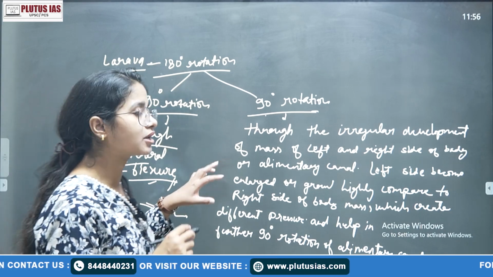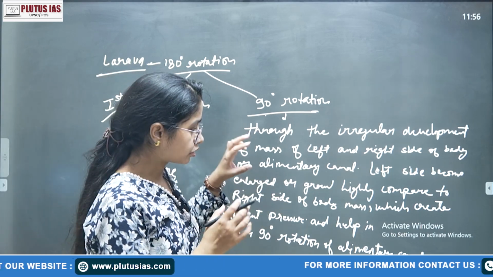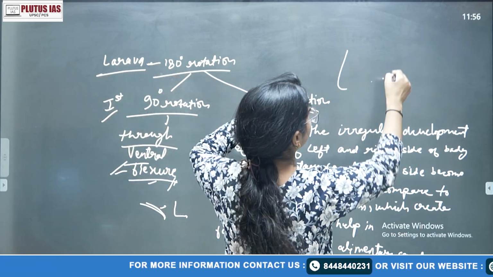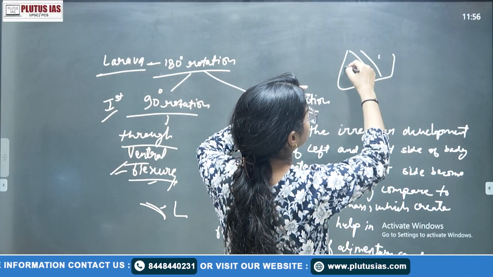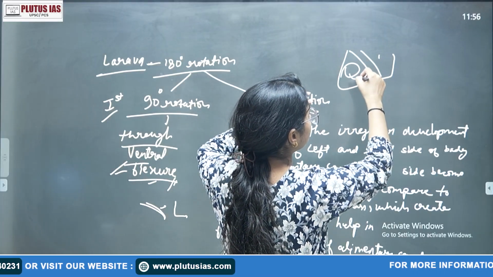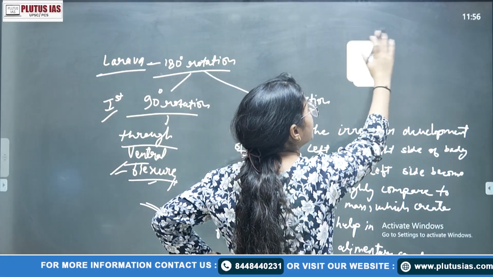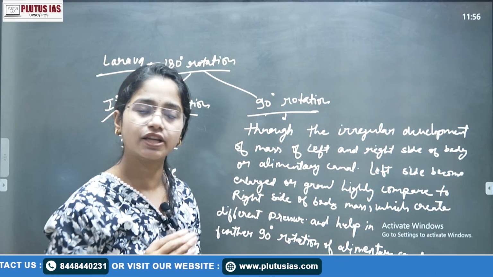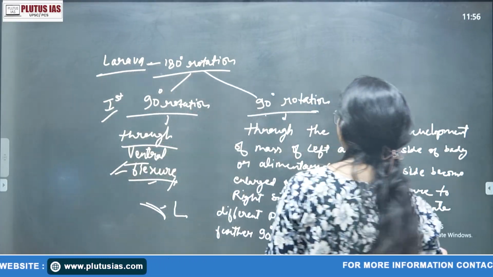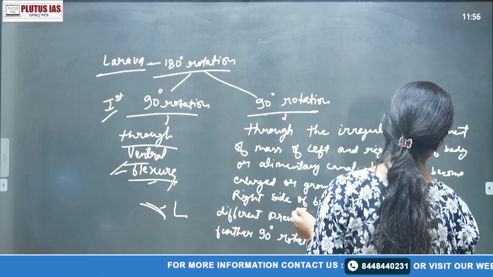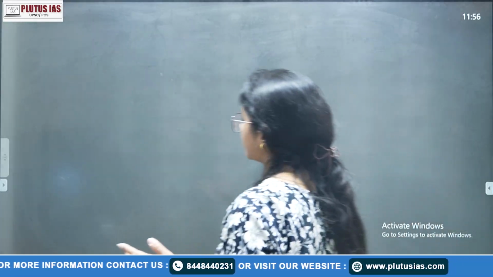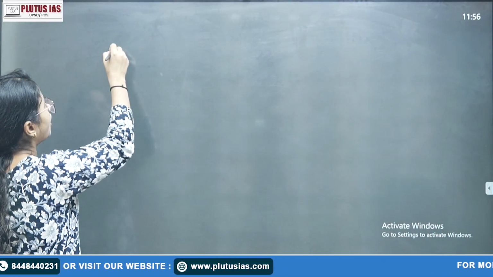Suppose that the left side is highly developed, so that will create, suppose that this is your alimentary canal, right? So suppose that this portion is held up, so that will create a pressure on that alimentary canal, which further helps in the rotation of a further 90 degrees. So then your complete 180-degree rotation occurs. Okay, so simple. Then you can write simply changes after the rotation,